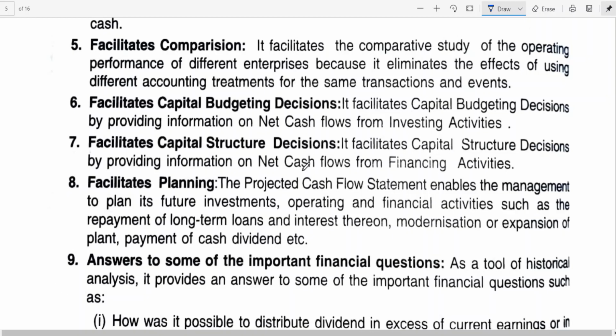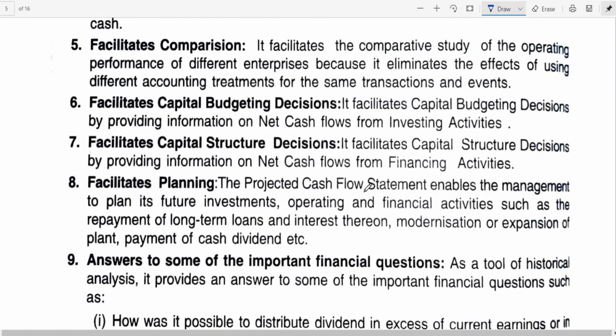Capital budgeting means investing, where you need to invest, where you want to invest, what are your investment capabilities, and what are your inflows, what are your outflows. I think that we'll be learning later on. Facilitates capital structure, like financing activities. How much amount I need.